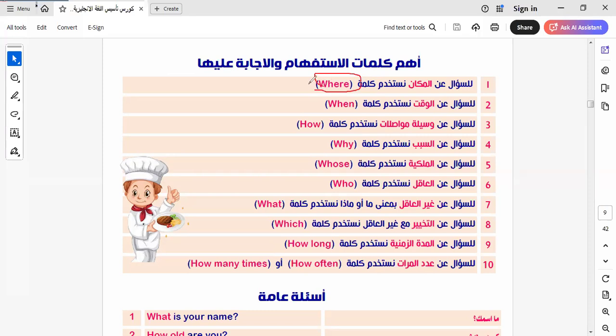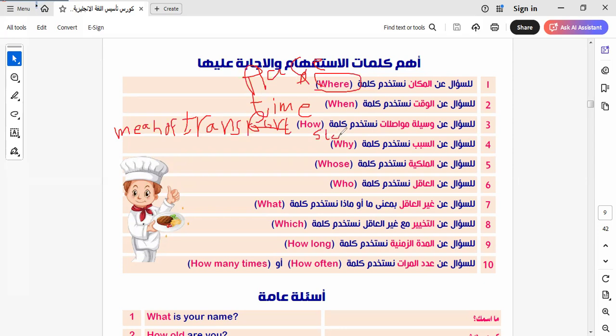Here we have where, to ask about place. We use where for asking about places. When, to ask about time. How, we have to ask about two things: about means of transport, and also about state. We use how also to ask about state.